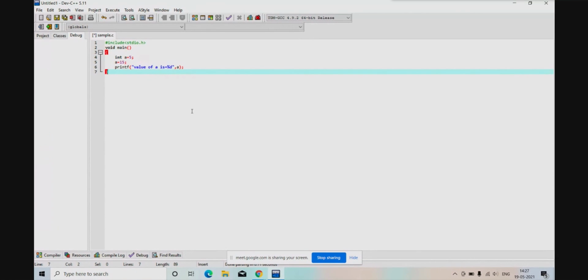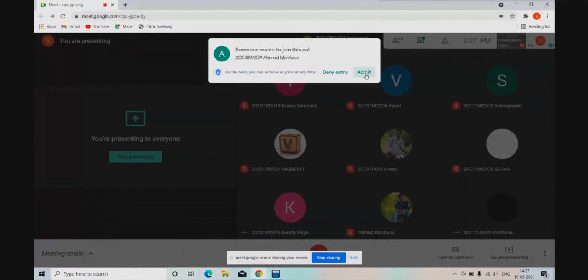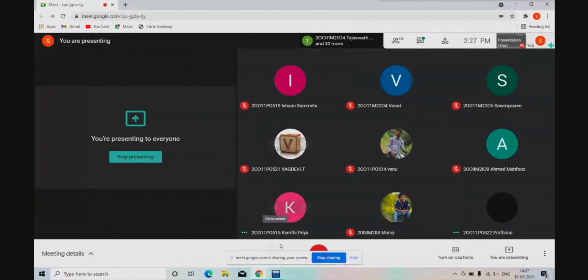Sir, there is an error, sir. So what is that error, ma'am? Same variable is given different values. Exactly. So we have defined the variable with 2 values. We declared integer a, and we assigned 2 values to that particular variable. So obviously, the compiler will say there is something wrong in that.